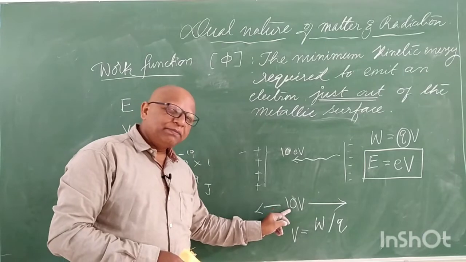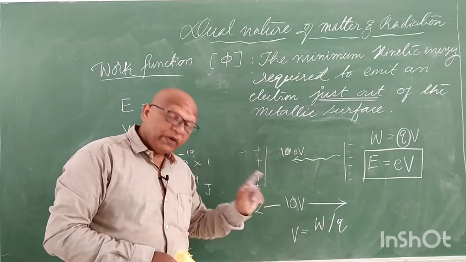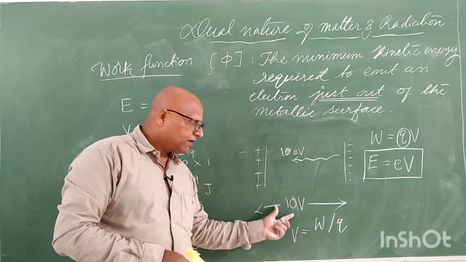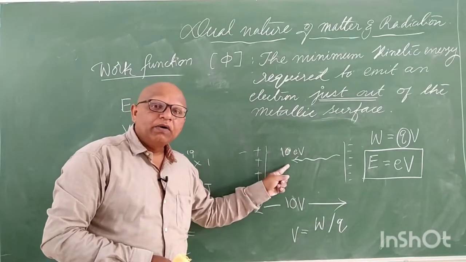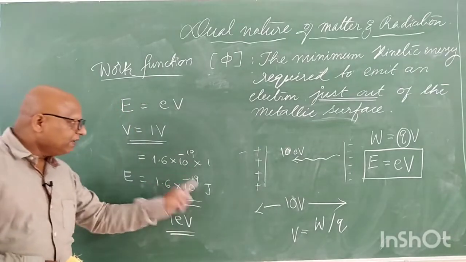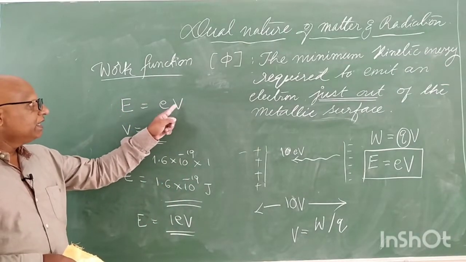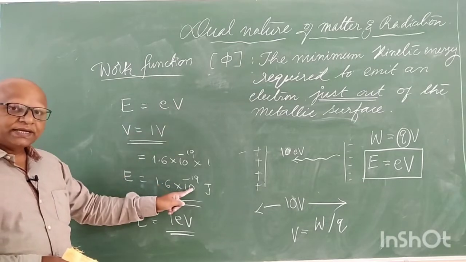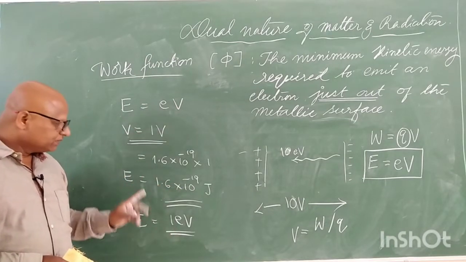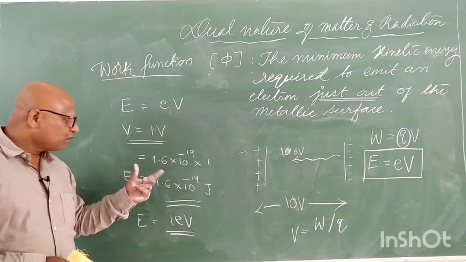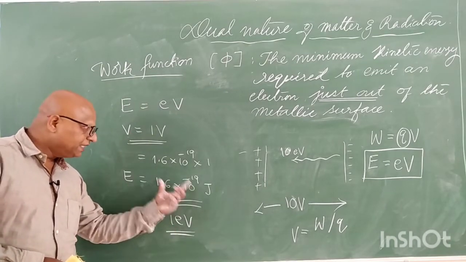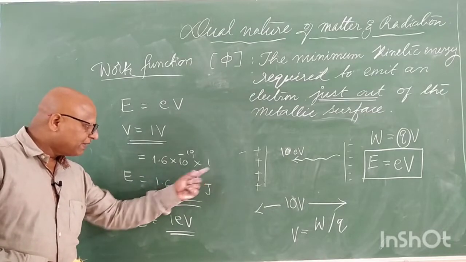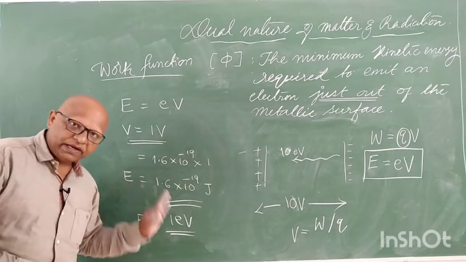Okay, if you applied 3.7 volts here, the electron will have 3.7 eV. 3.7 volts into 1.6 into 10 to the power of minus 19 is nothing but 3.7 eV, because 1.6 into 10 to the power of minus 19 is called 1 eV. 1 eV into 3.7 is nothing but 3.7 eV itself.